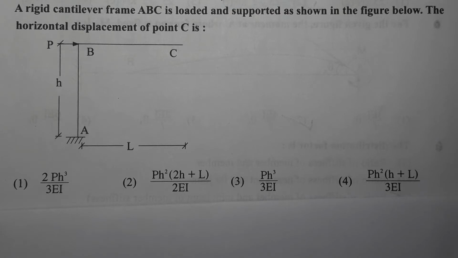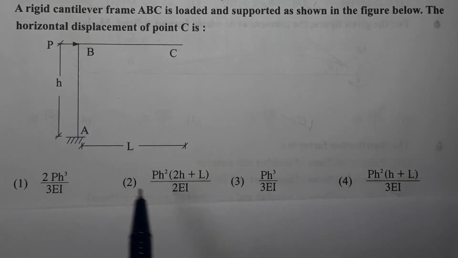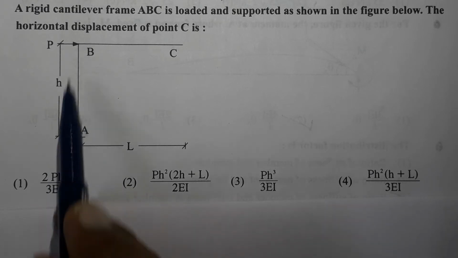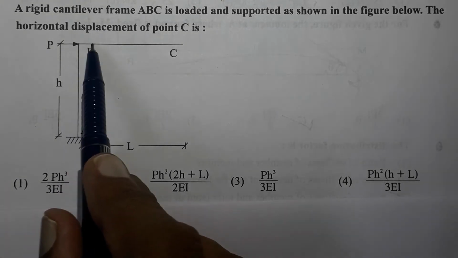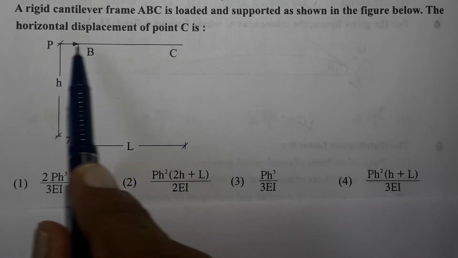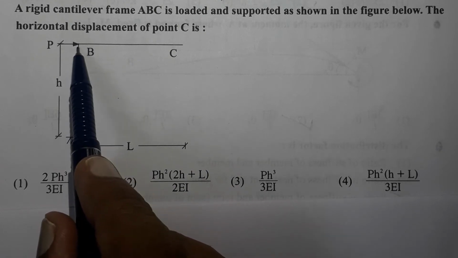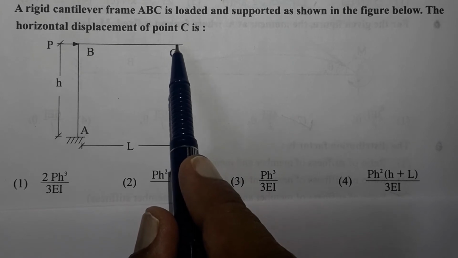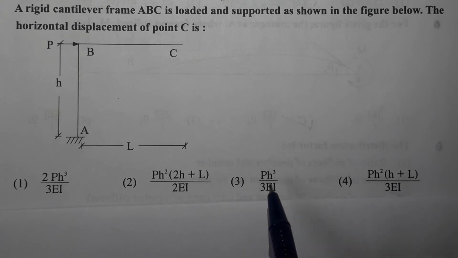We can use the standard formula in case of a cantilever beam with a point load at the free end, which is given as PL cube divided by 3EI. So the deflection at this end in the direction of force will be PL cube upon 3EI if L is the length, but here instead of L they are saying that it is H. So PH cube upon 3EI will be the deflection in the horizontal direction for this vertical cantilever. BC is a straight member and B is a rigid joint. So whatever is the horizontal displacement of joint B will be equal to the horizontal displacement of joint C, and that is why the correct option is PH cube upon 3EI. Option 3 is the correct option.